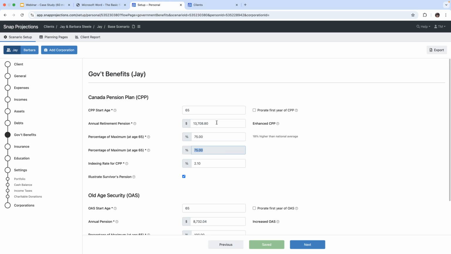Now, if you have received a statement from your client and you have the actual dollar amount, you can put that in here as well. So you can go with the dollar amount, or you can go with a percentage amount.